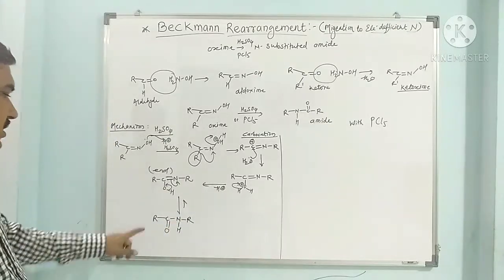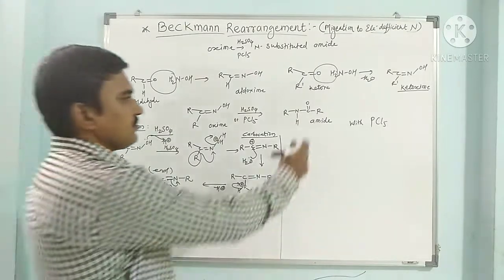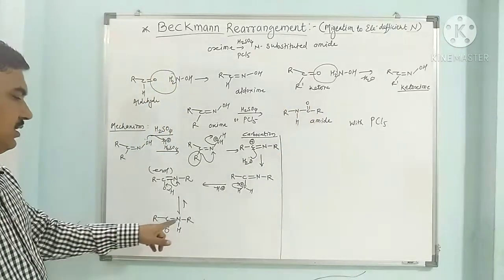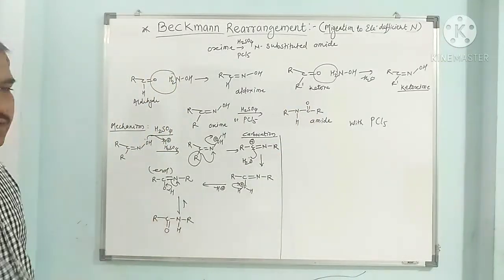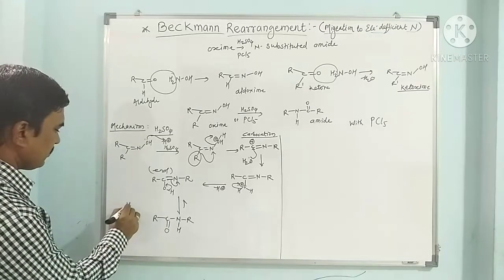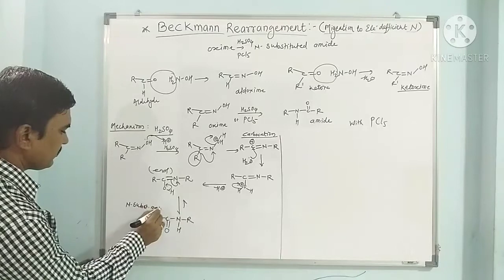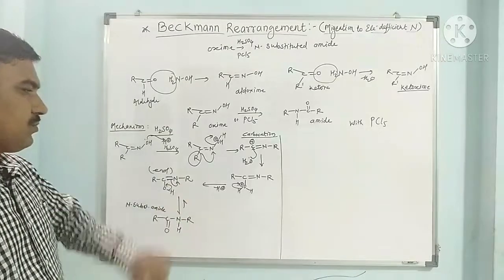So we get here RCONHR. So here this is an N-substituted amide that we get as a product. N-substituted amide is obtained as a product.